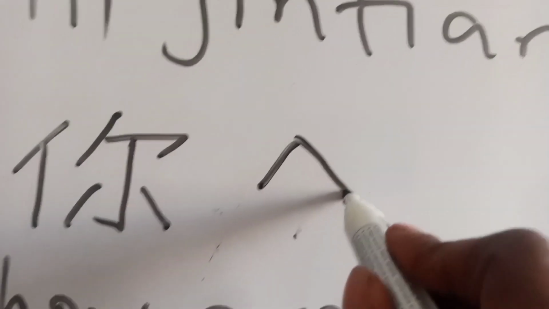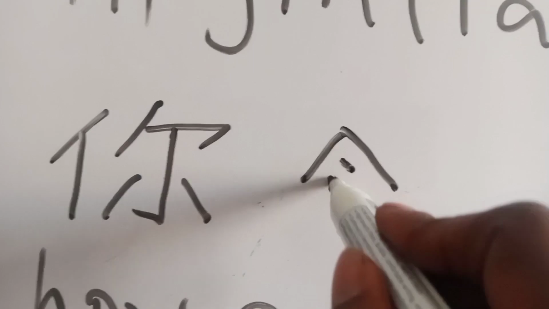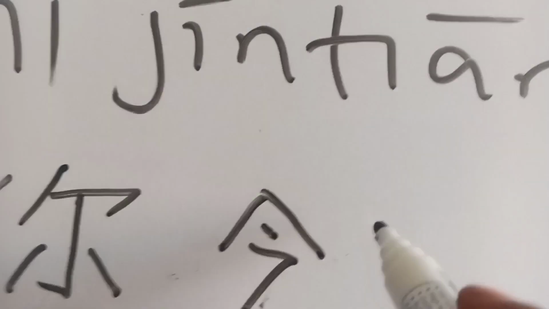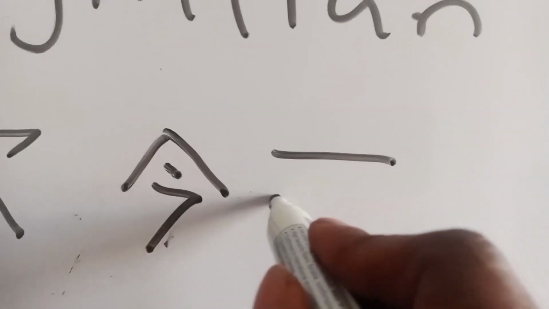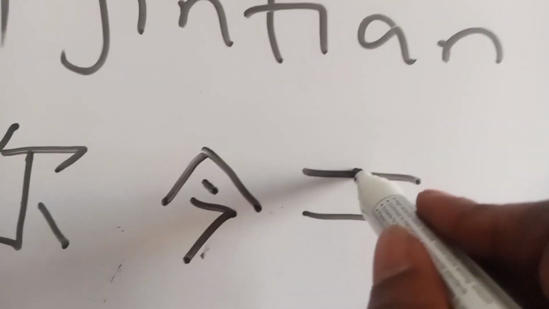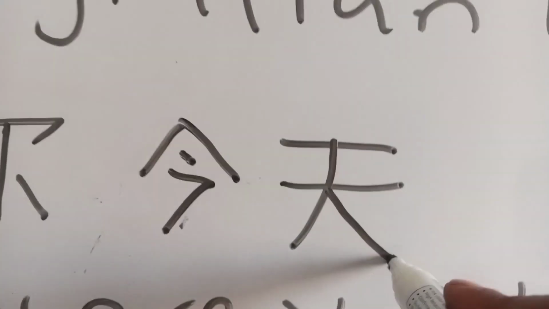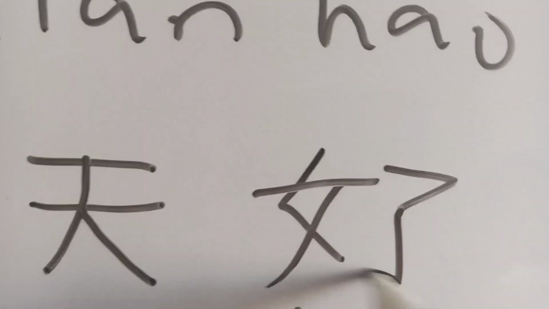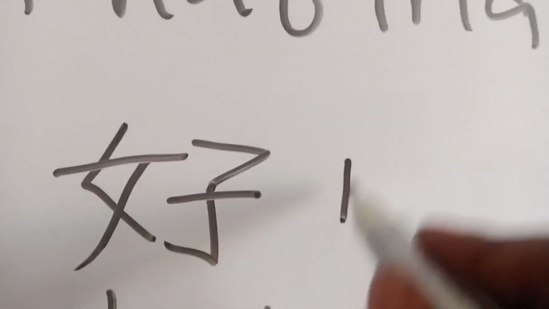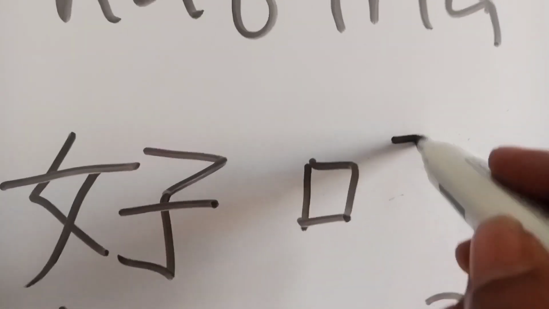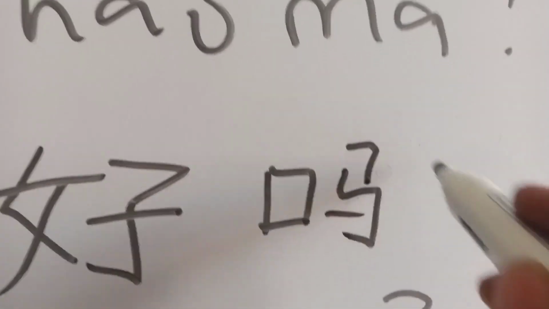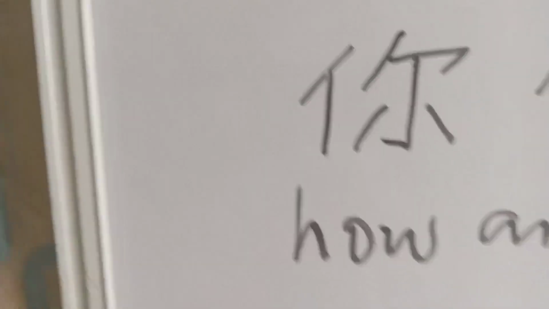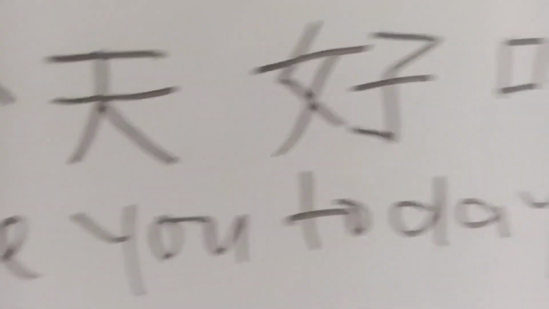This thing I said is like an umbrella for the rain, the dot inside, and then this is Jin. Then the Tian is like this, as if you're writing two. Then do like this and do like this. This is Jin Tian. Ni Jin Tian hao ma. We write that ma again. Hao ma, and it means how are you today?